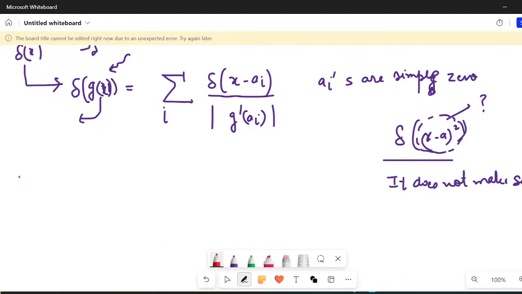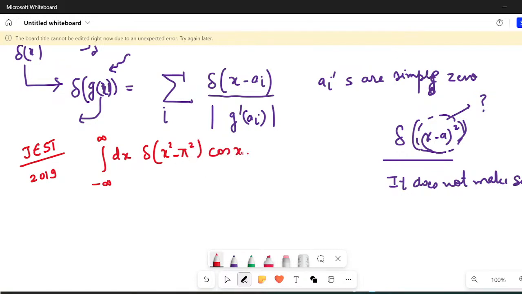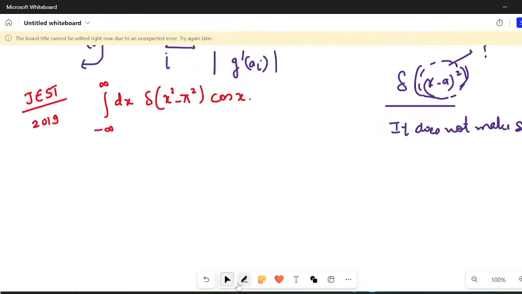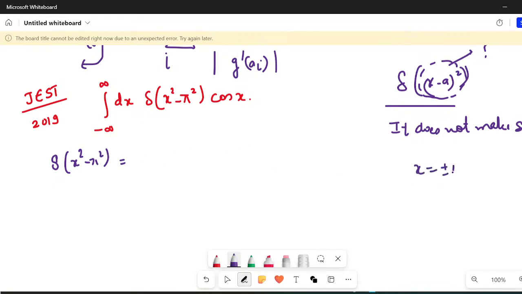This particular question was asked in the JEST examination. The question says: find the integration from minus infinity to plus infinity of dx Dirac of x square minus pi square times cosine of x. How to do this integration? As I told you, for Dirac of x square minus pi square there are two roots, x equals plus minus pi, and both are individual roots with multiplicity 1.